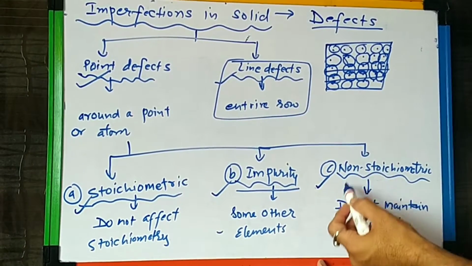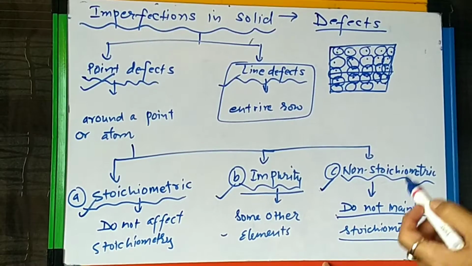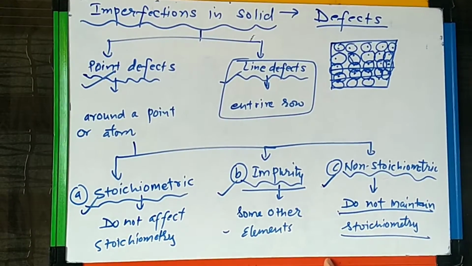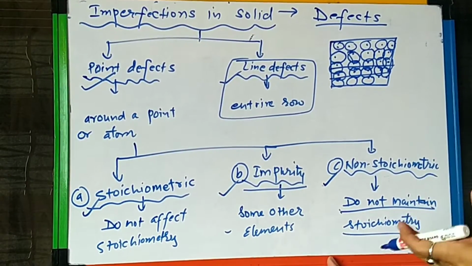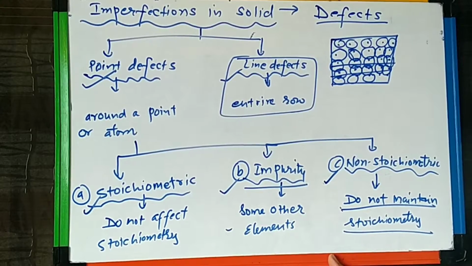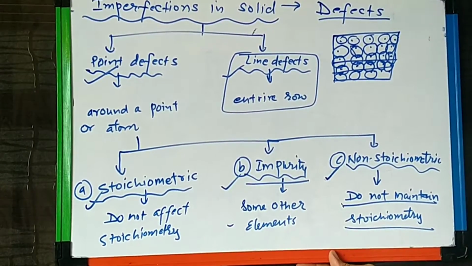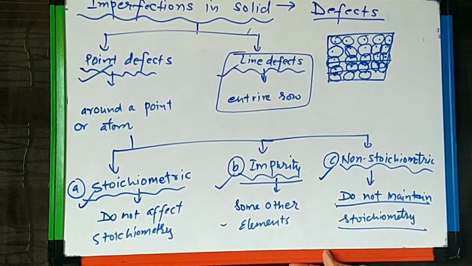Non-stoichiometric defects means the stoichiometry is not maintained. Either cations or anions are not in the equal ratio, or even atoms are not in the equal ratio. So stoichiometry is disturbed in this category. Now we will study in detail each of these defects: stoichiometric, impurity, and non-stoichiometric defects.